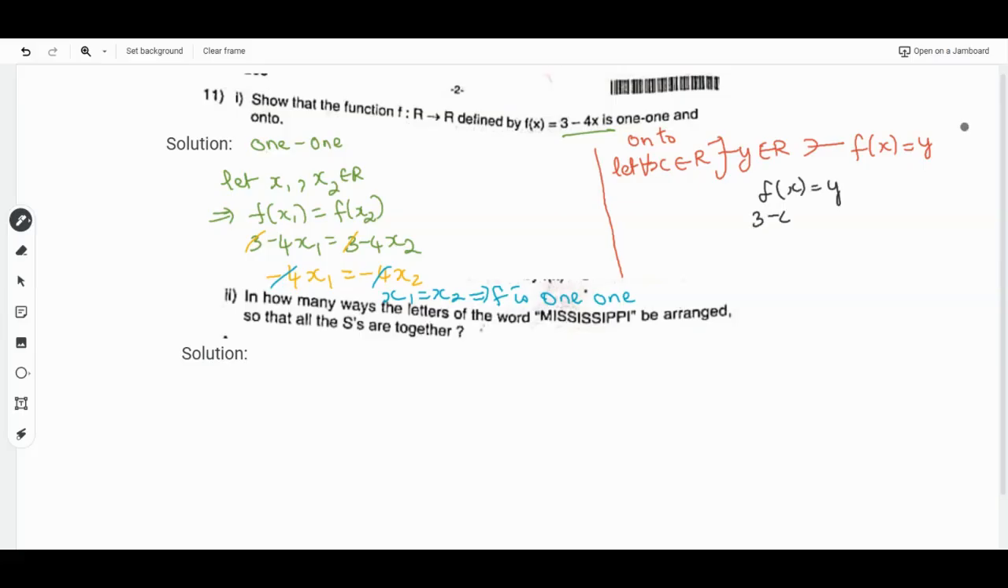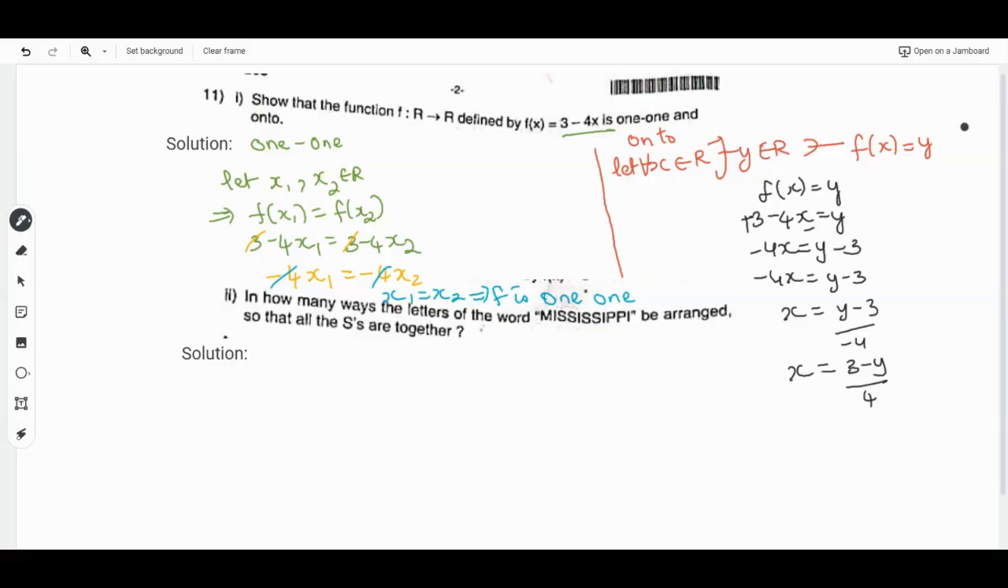3 minus 4x is equal to y. What is onto? Onto is nothing but changing the variable in the equation. It is given in the form of y, and we have to convert it into the form of x. That will be minus 4x is equal to y minus 3, where the 3 goes to the other side and becomes minus. Then minus 4x is equal to y minus 3. Then x is equal to y minus 3 divided by minus 4. If I multiply the minus 4 up, it will become 3 minus y divided by 4.